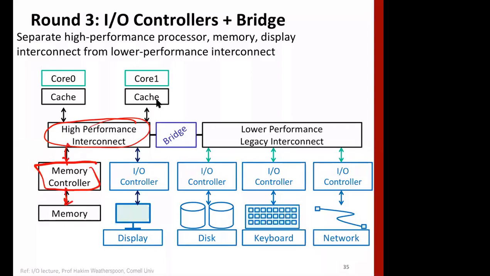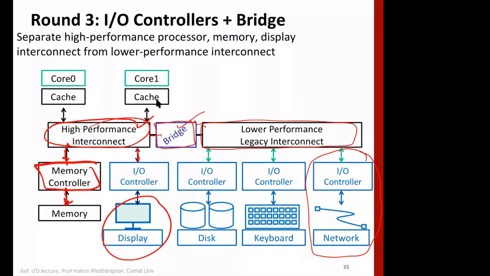Similarly, displays nowadays require a lot of bandwidth. So we can put these two on a high performance interconnect, and then connect through a bridge to a low performance interconnect, since all these devices may not require that kind of bandwidth. This may also not be a great design, because the network here may also require high bandwidth.